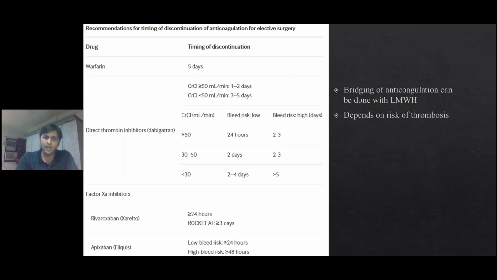Rivaroxaban and apixaban can be stopped at least 3 days before, which has been shown in the ROCKET AF trial as well, that it can be safely stopped with the bridging of LMWH.